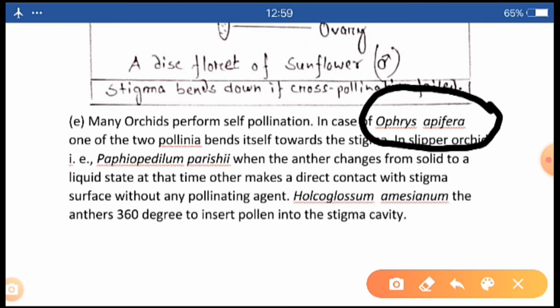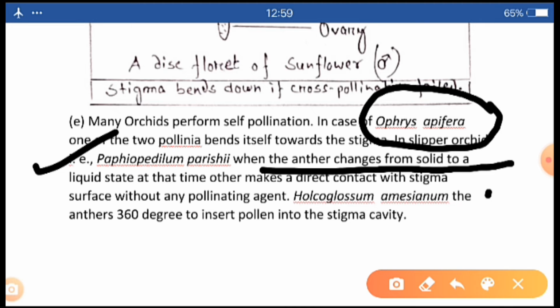Okay. Second case, in Paphiopedilum parishii, when the anther changes from solid to liquid state, at that time the liquid will touch the stigma. Thus, self-pollination is performed.